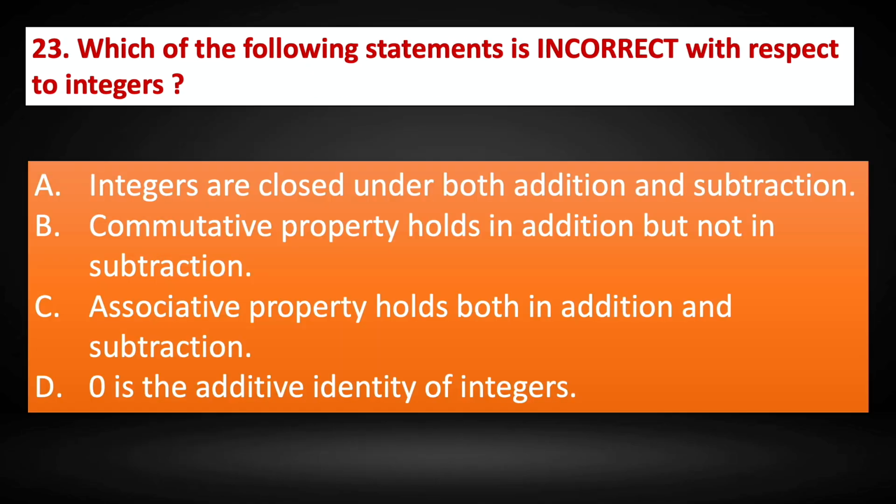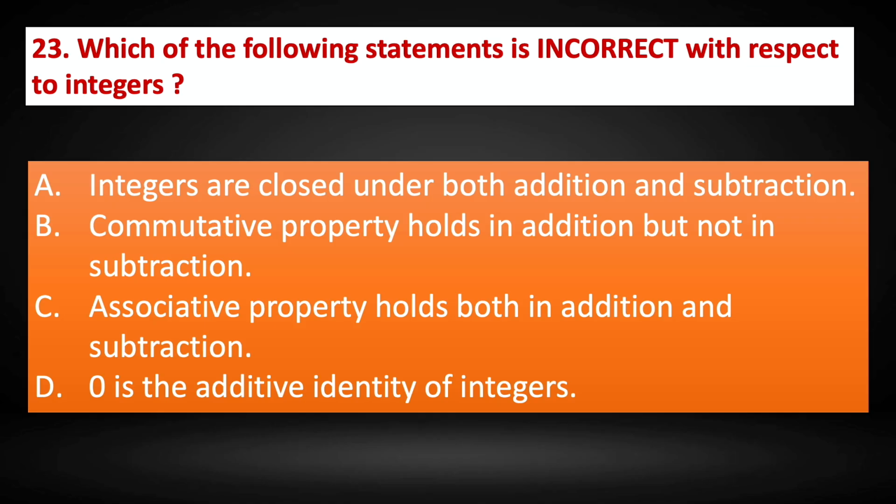Question number 23. Which of the following statements is incorrect with respect to integers? Option A. Integers are closed under both addition and subtraction. Yes, integers are closed under both addition and subtraction. When we add two integers, we get another integer. When we subtract two integers, we get another integer.